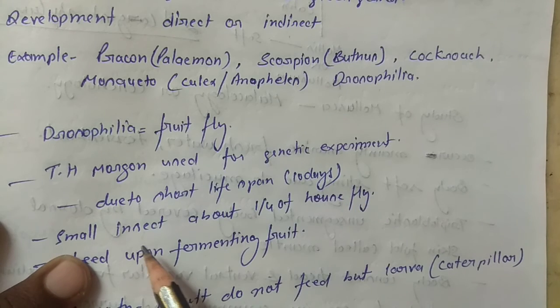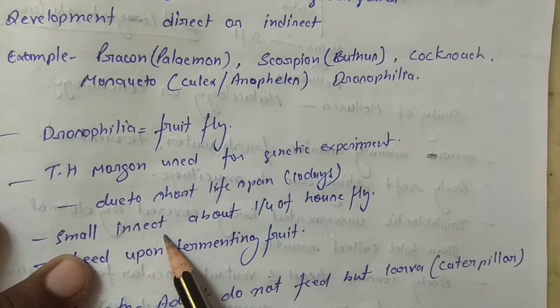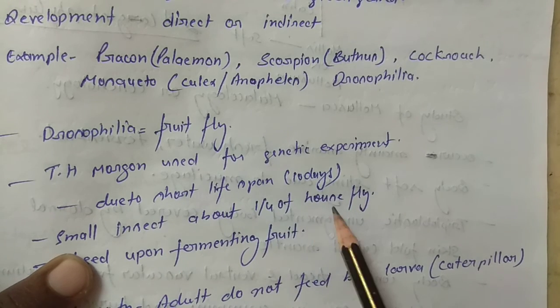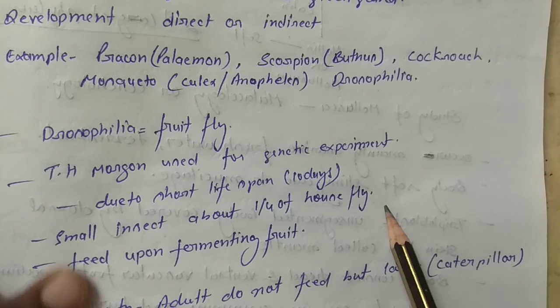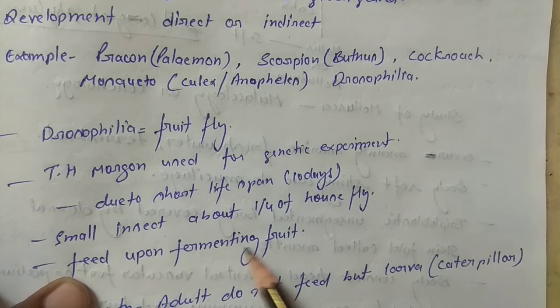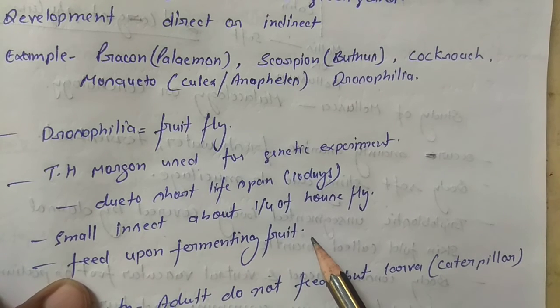It is a small insect, about one-fourth the size of the housefly, and it feeds upon fermenting fruit.